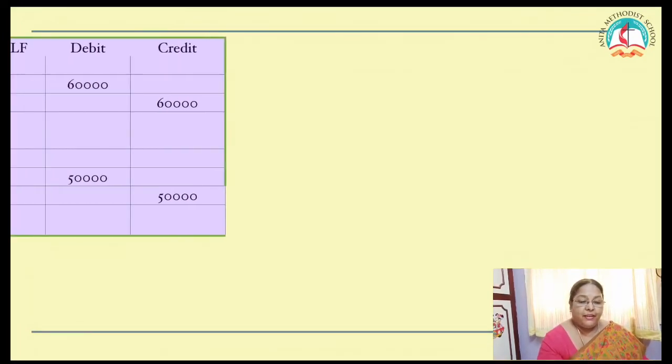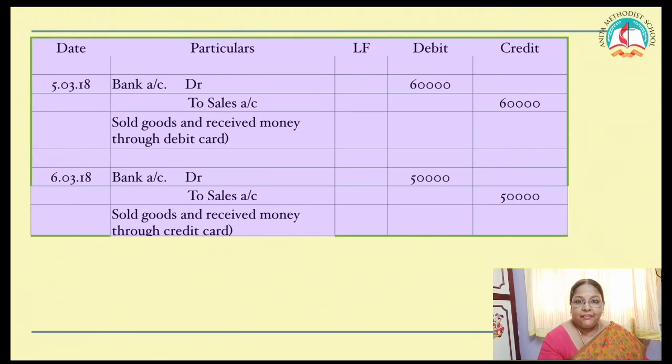Sales made to Vivek, who made the payment by debit card, 50,000. Cash transaction or bank transaction? Bank transaction. Cash transaction or credit transaction? Cash transaction. So the banker has received the money. What is the journal entry? Bank account debtor to sales account. But you have to specify in your narration that sold goods and received money through debit card. Write the amount in the amount column.